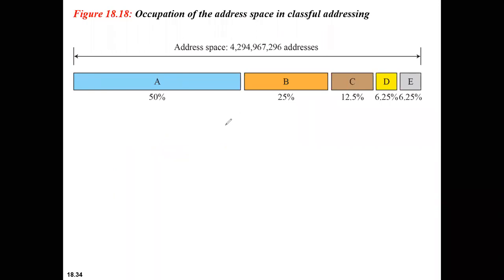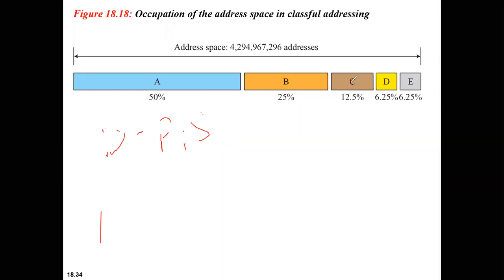Next, we will go to class D and class E, correct? So class D, if you see, it does not have either a prefix or a suffix. Class D will not have a prefix or suffix. So it is basically used for a different addressing, that is multicast addressing.